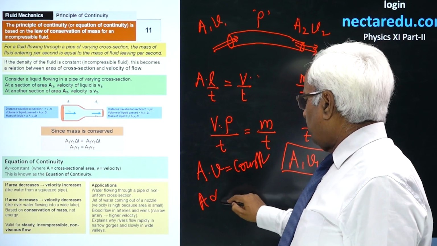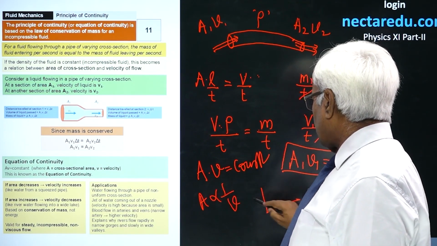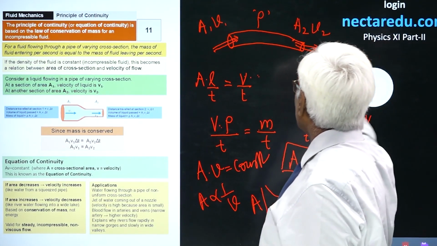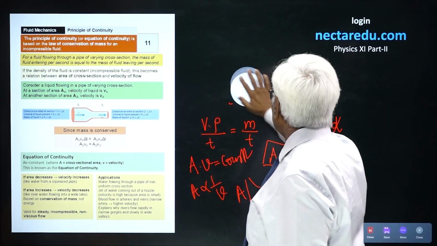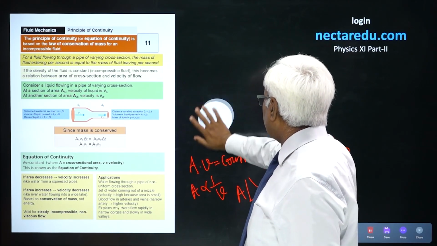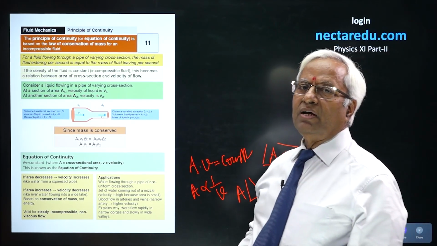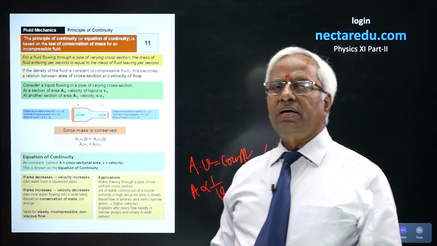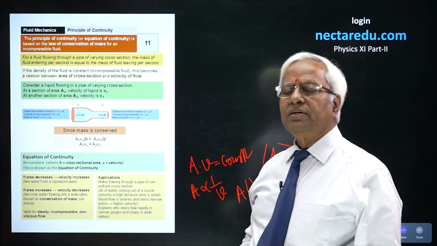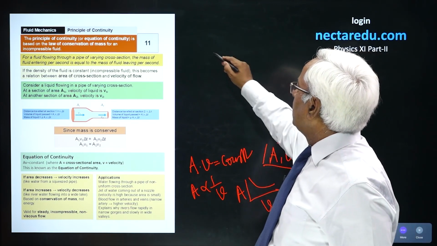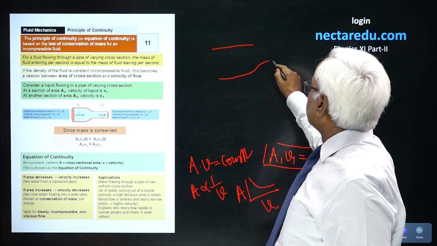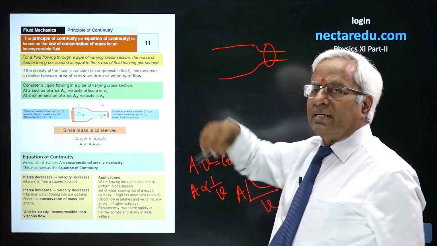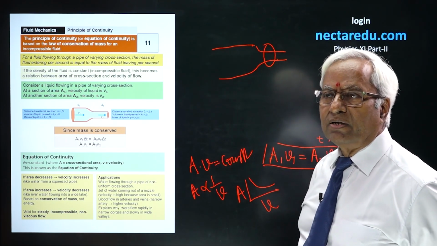Or you might say A is proportional to 1 upon v. If you plot a graph between A and velocity, you will find a rectangular hyperbola. This law has many practical applications in our daily life. Arteries and veins, if you compare, arteries are comparatively narrower and you'll find the velocity of the blood greater over there. Similarly, if a river becomes narrower in some particular part, when the area gets reduced, the velocity has to be greater.